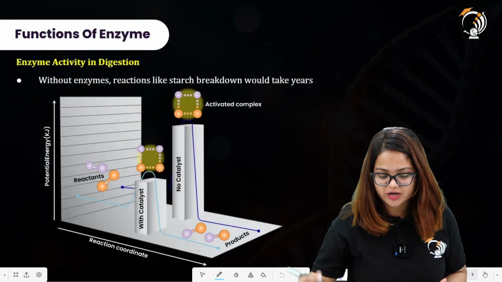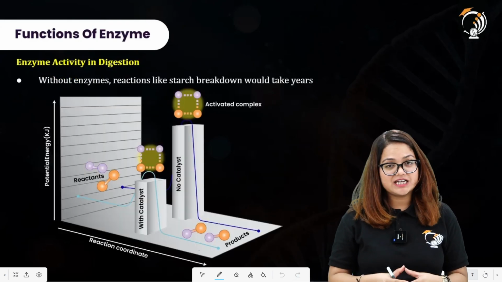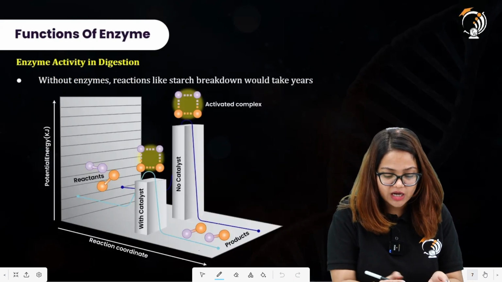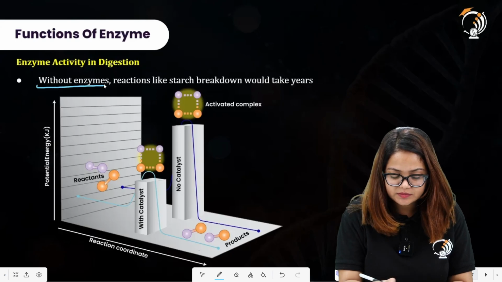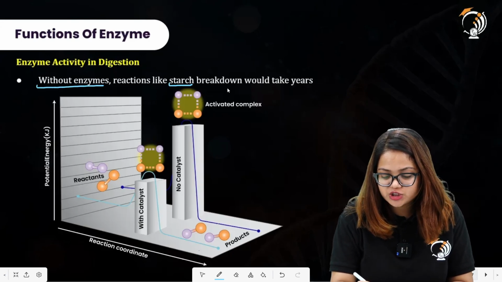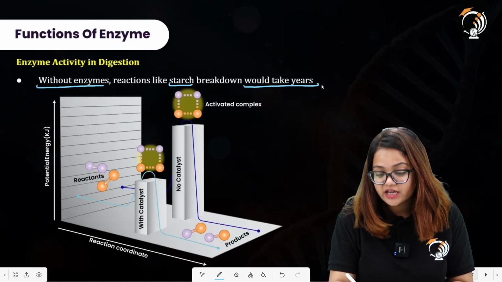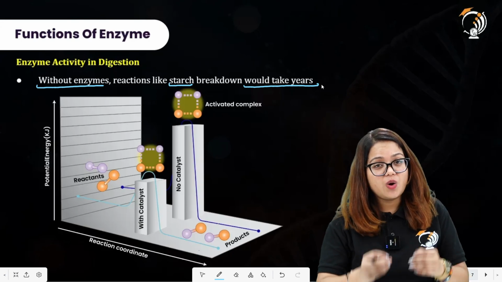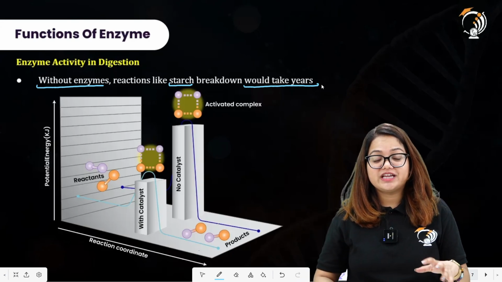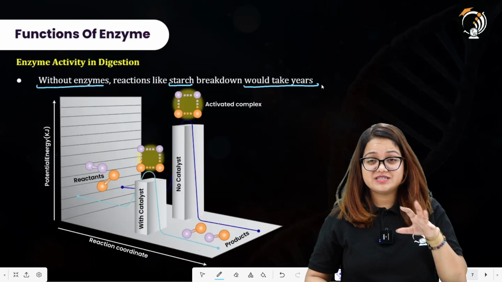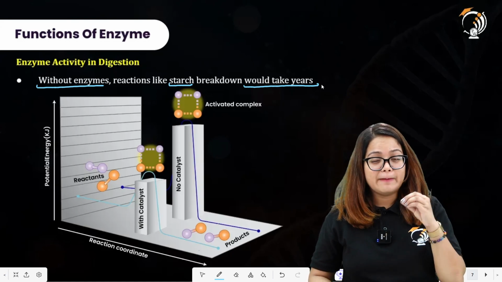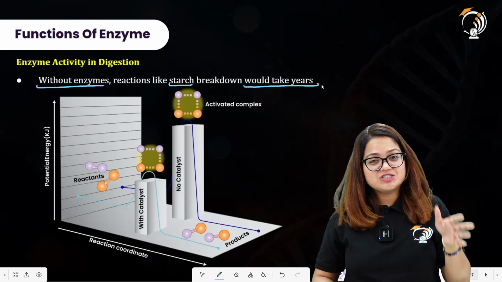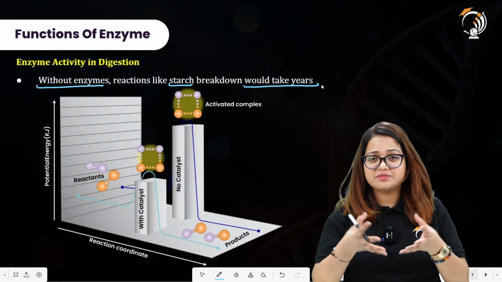Moving to the next part, enzyme activity in digestion. We have another function as well. Without the enzymes, reactions like starch breakdown would take years. If we were to break down the starch present in food without the enzyme, it would take many years for starch to be broken down into maltose, or simple sugars.